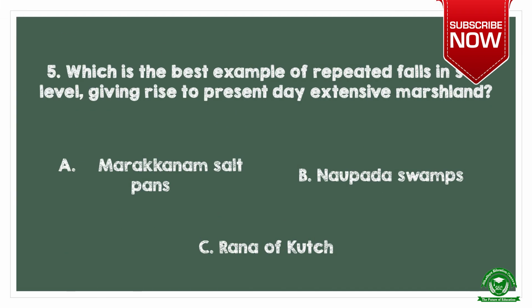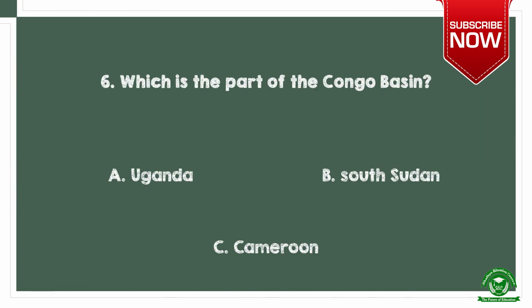Next question. Which is the best example of repeated falls in sea level, giving rise to present-day extensive marshland? Here are the options. A. Marakkanam salt pans, B. Naupada swamps, and C. Run of Kutch. And the right option is option C. Run of Kutch.